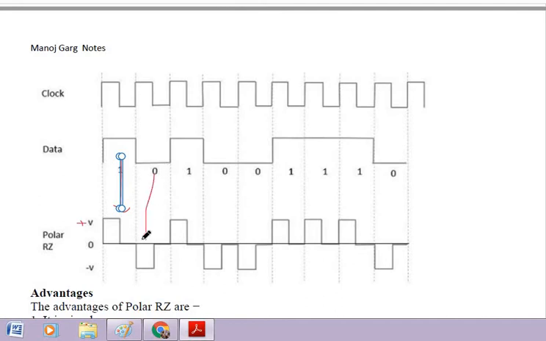Similarly for bit 0, again it will remain negative for half bit duration, and for the next half bit duration again it becomes 0. Okay, so you can see in the return to 0 format, the pulse returns to 0 for the next half bit duration.